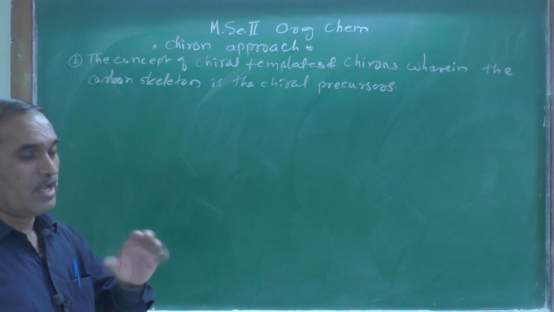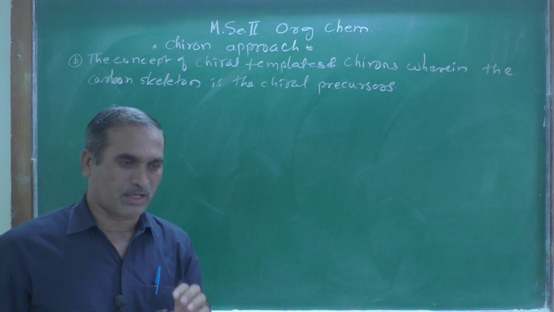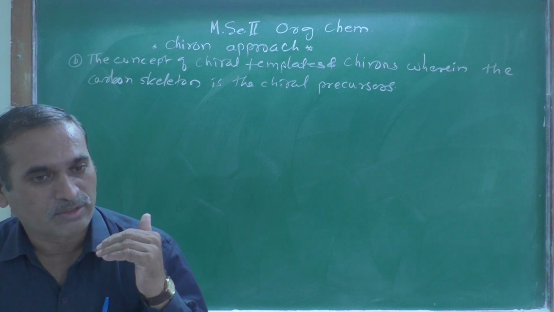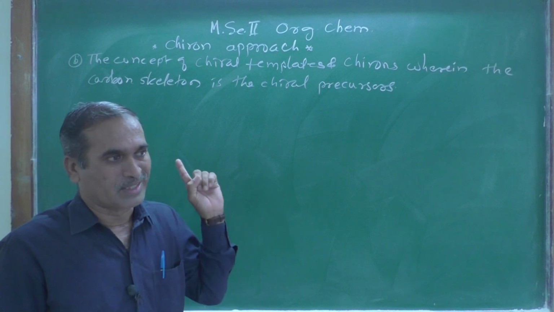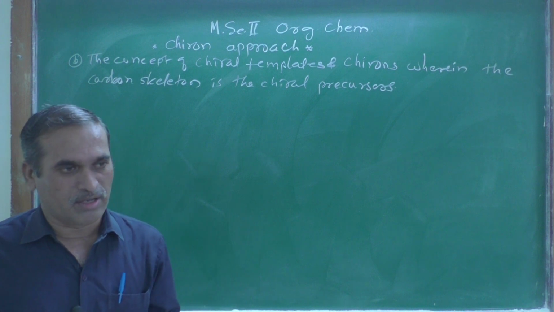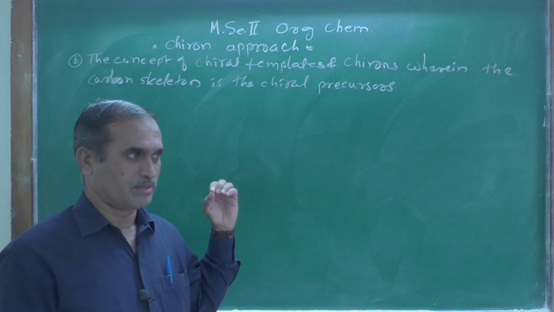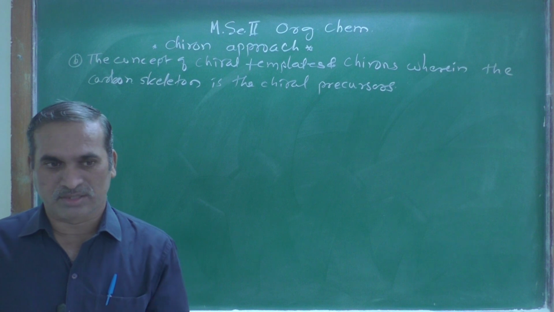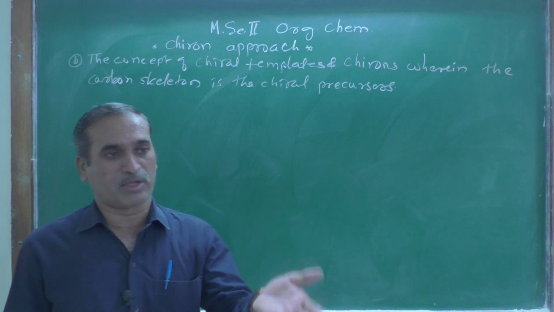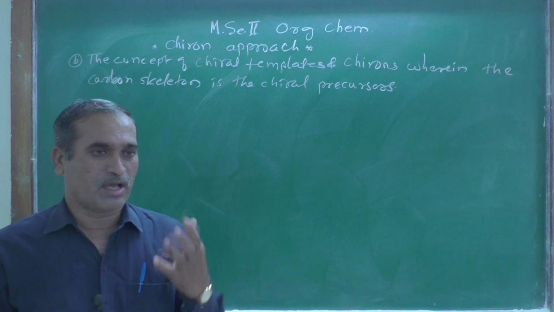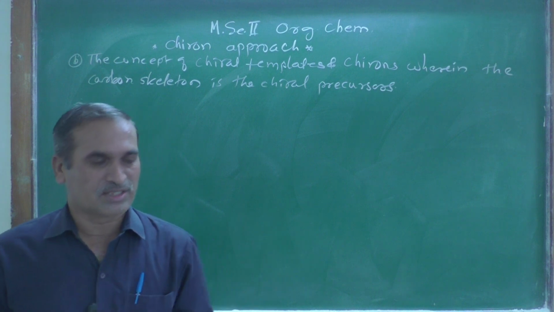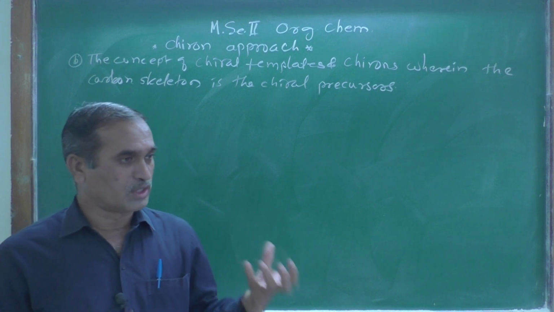Here, what type of precursors are we using while following the Chiron approach? First, carbohydrates, which are naturally occurring substances. Second, amino acids, which are also naturally occurring substances and are used as building blocks for the synthesis of proteins or nucleic acids.